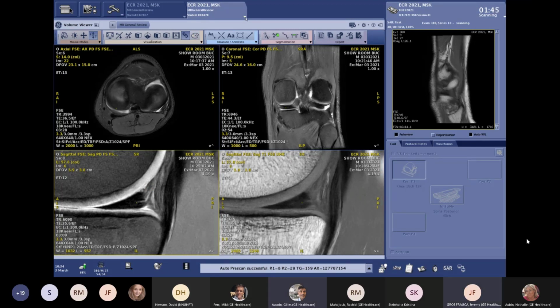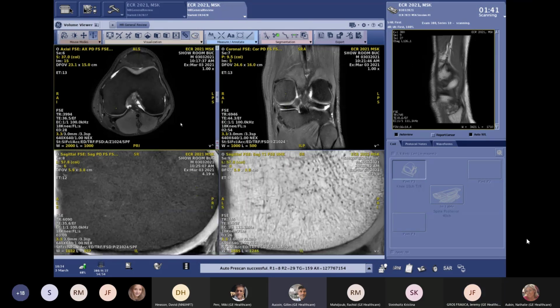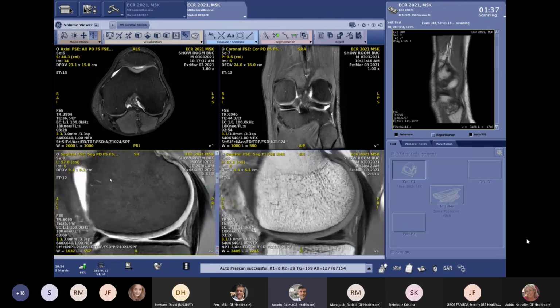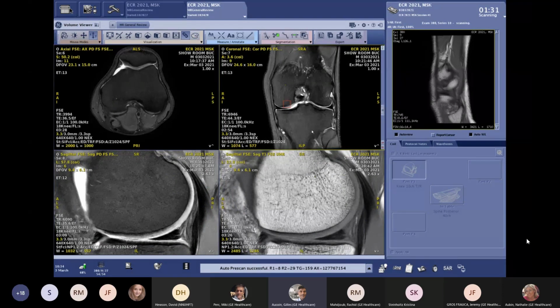Yeah. Let me just add, for those who connected a little bit late, that this is a live scanning session. So a volunteer is put in the system currently, and these images were just acquired now. Absolutely, this is fully live, and this will be every morning at 10 a.m. until Sunday.